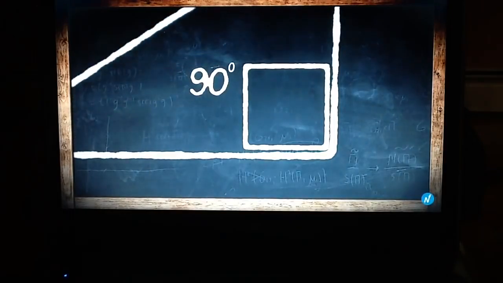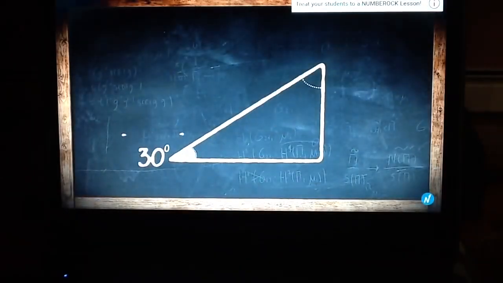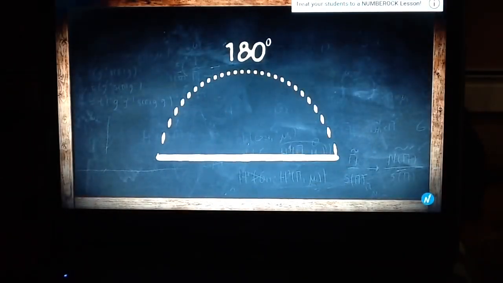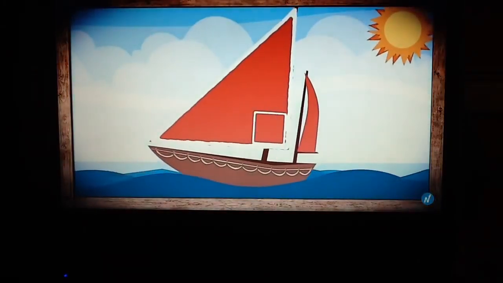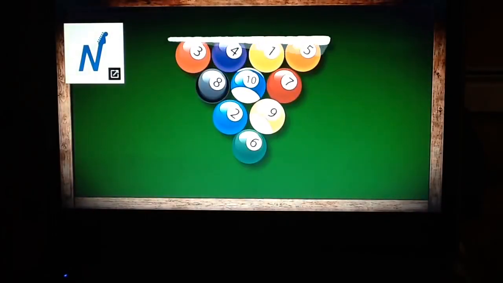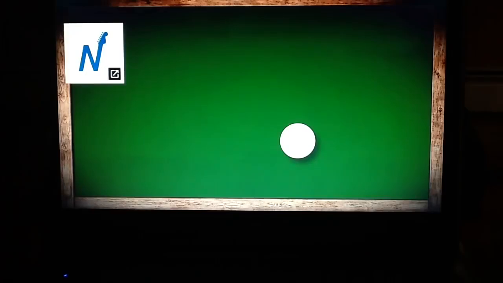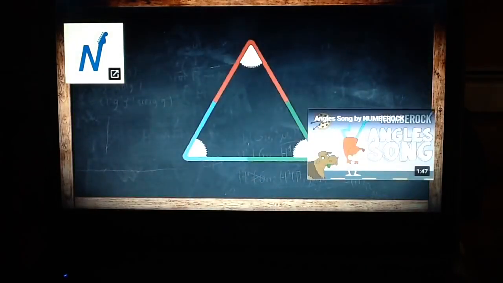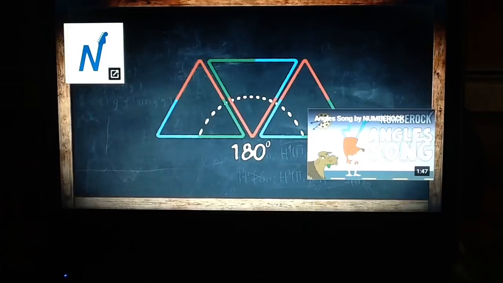The 90-degree angle is inside. There are two ways to classify triangles, by their sides and their angles. Like sails out on the high seas, can't be right or isosceles. Oh, look at the foot in this goose. It's scalene and obtuse. When you break the pool balls with the cube, they're equilateral and acute. If you add up every angle, there are 180 degrees in a triangle.